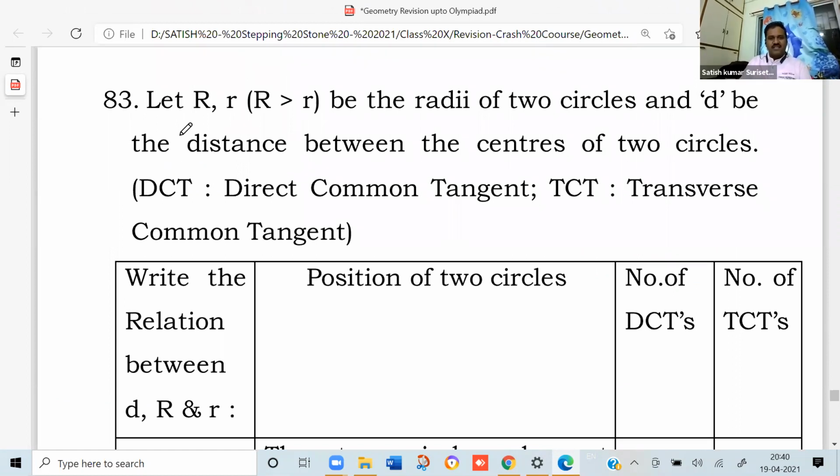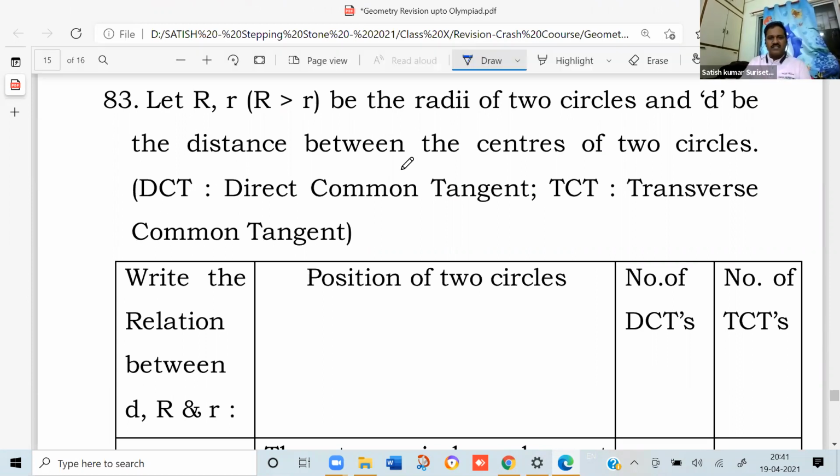Now, let capital R and small r, with capital R greater than small r, be the radii of two circles, and d is the distance between the centers of the two circles. DCT corresponds to direct common tangent, TCT corresponds to transverse common tangent. So write the relation between d, capital R and small r, position of the two circles, number of direct common tangents, number of transverse common tangents.